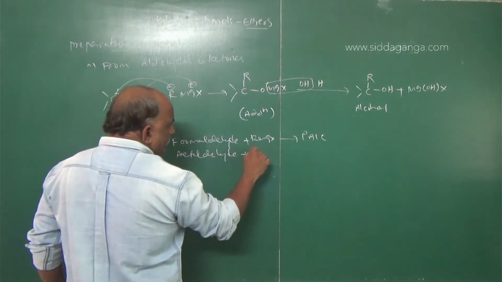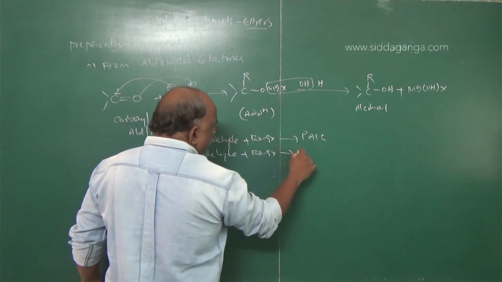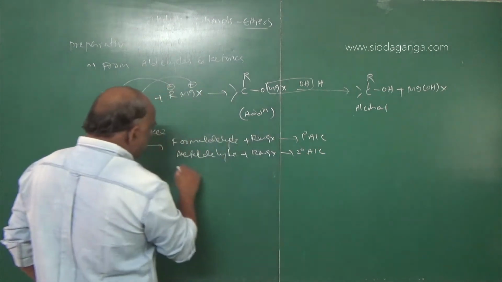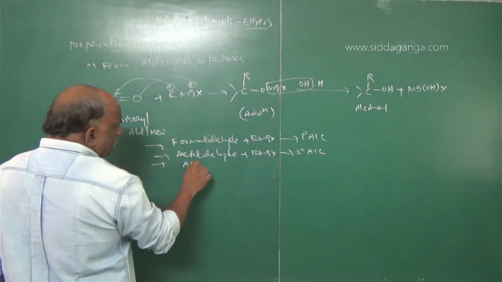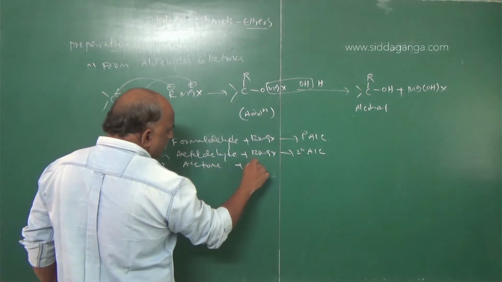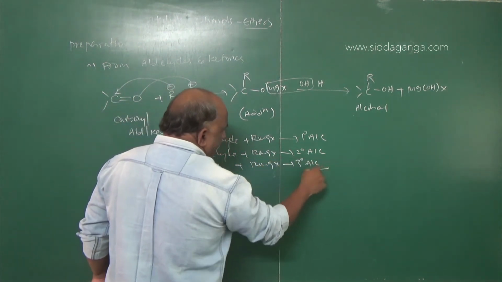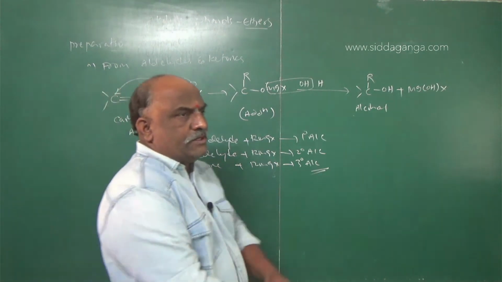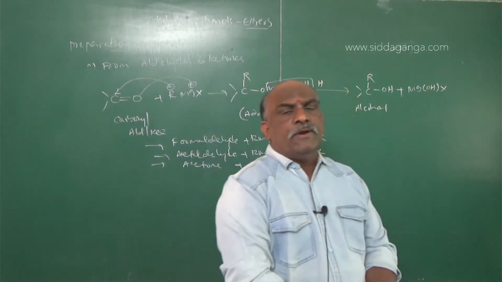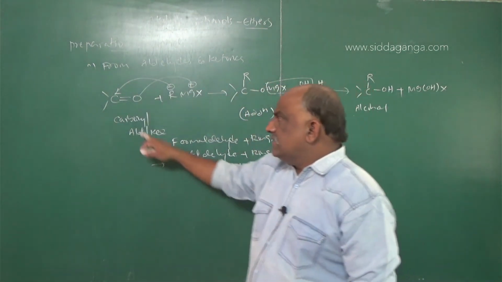Acetaldehyde plus RMgX gives 2 degree alcohol, and the last one, acetone plus RMgX, gives rise to tertiary alcohol. These are the conclusions regarding this, my dear students. Make a note of this reaction. It is a common reaction.